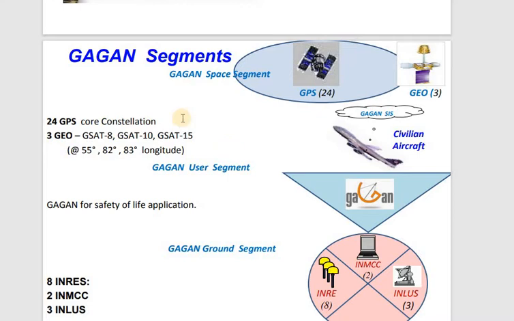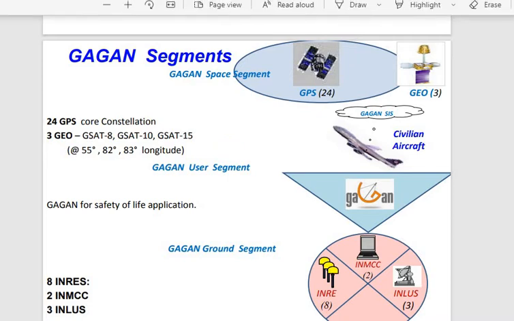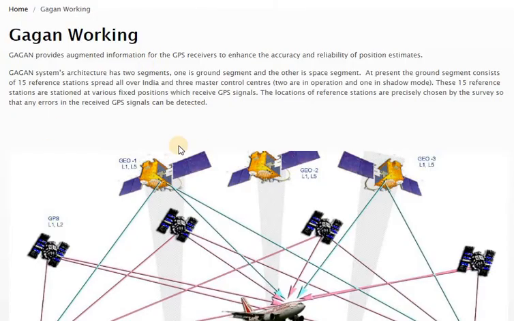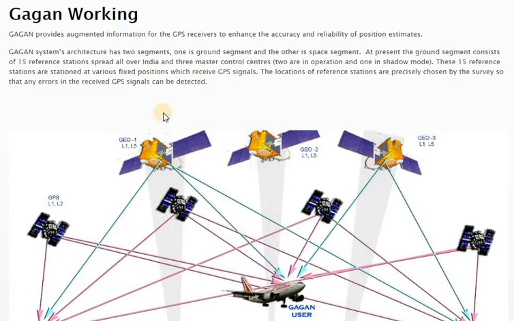Now let's see the working of this particular GAGAN. First I'll give you a brief explanation of the architecture, then I'll show you how the working is, because the figure is a bit larger over here, so it won't fit. GAGAN provides augmentation information for the GPS receiver to enhance the accuracy as well as the reliability of the position estimates. So what is the main agenda of your GAGAN? What is it providing?